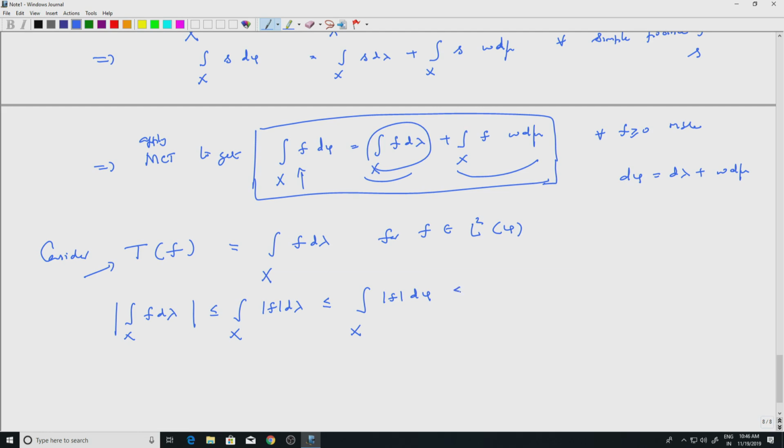Now phi is a positive measure, so I can apply Holder's inequality or Cauchy-Schwarz inequality to get the integral over x of mod f square d phi to the half.